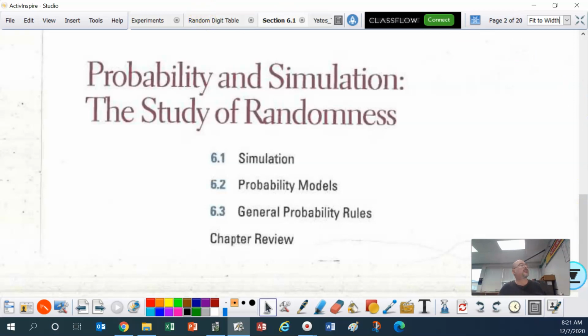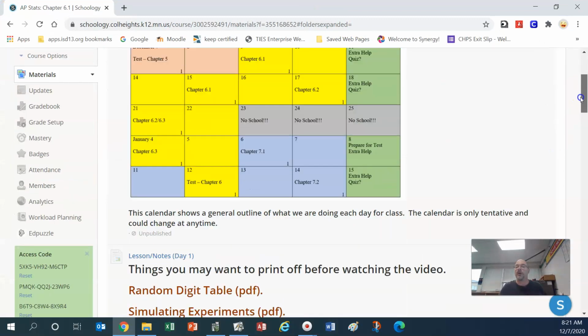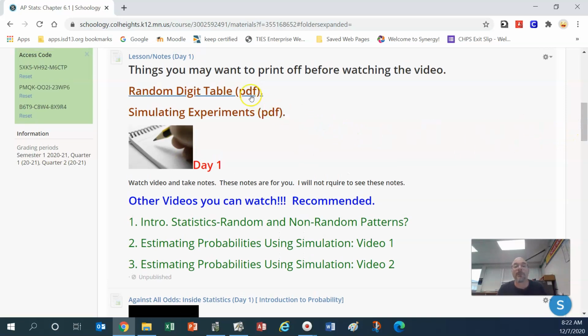Before we begin, I do want to pull in Schoology really quick. Right now you're watching this video, and right above this video, there's a random digit table. If you have a printer at home, run that off, or use the one in the back of the book. Sometimes it's nice to write on that random digit table, so you may want to have a copy of it in front of you.